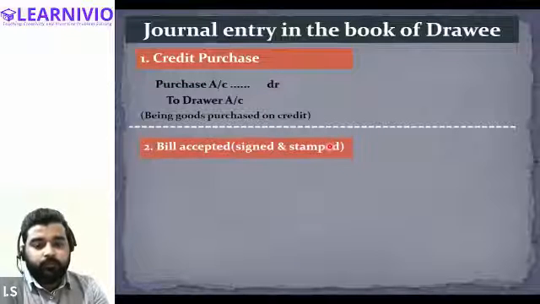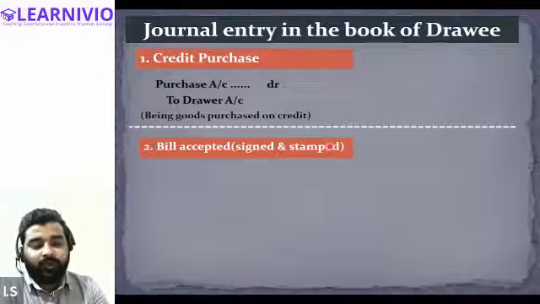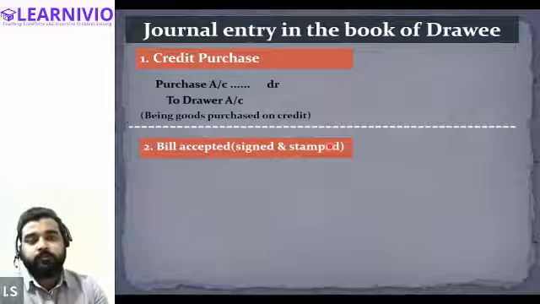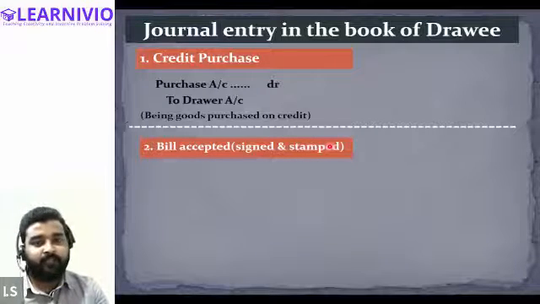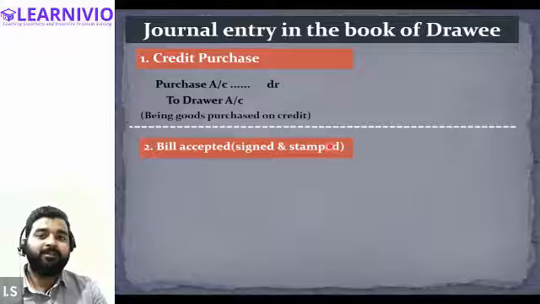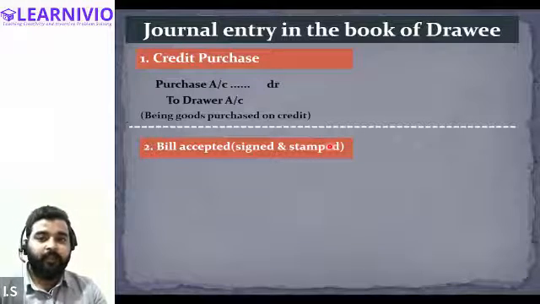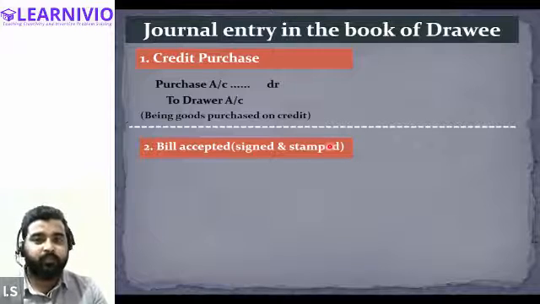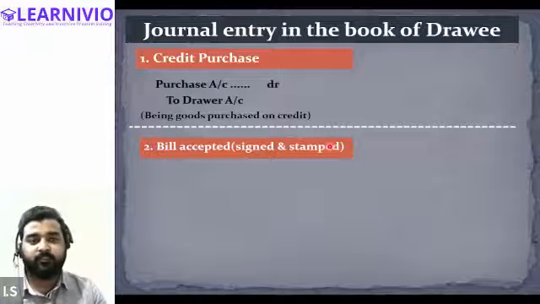Okay. For the second transaction, second activity, bill that is accepted. Now try to understand this. The bill which is basically drawn by the seller is an asset from the viewpoint of the seller. Therefore, it is called bills receivable. But a bill once accepted by the buyer is not an asset for the buyer. It is a liability for the buyer. Therefore, once the bill gets accepted and stamped by the buyer, it becomes a bills payable. It is not bills receivable from the viewpoint of the drawee. It becomes a bills payable.